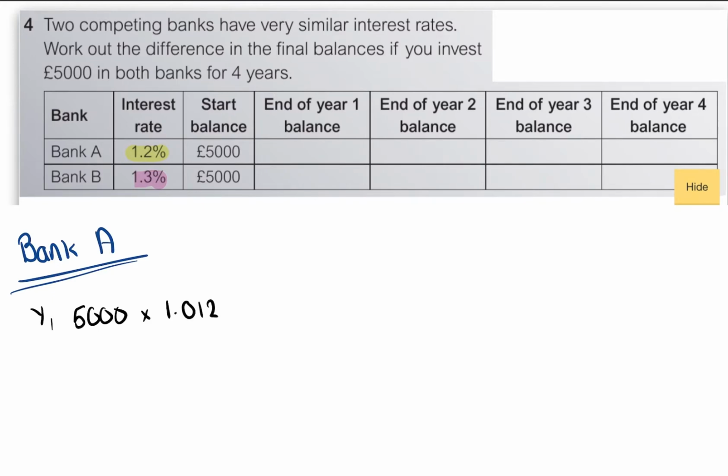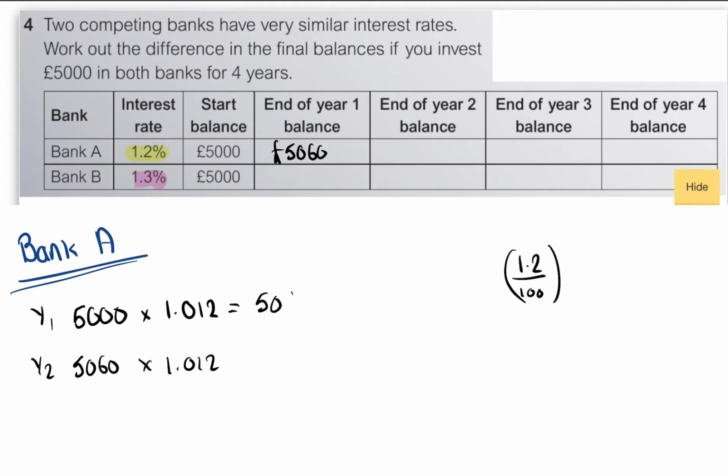1.012. If you don't know how I've done that, you may want to look back at my other video, but essentially I just found 1.2% as a fraction. So therefore on my calculator, my mental math isn't that good. So there we are, end of year 1, we're going to have £5,060. So now we do year 2. We take that new value, 5,060, times it by 1.012. And that's going to be, right to the nearest penny, here we are, 5,120.72. And that goes here.